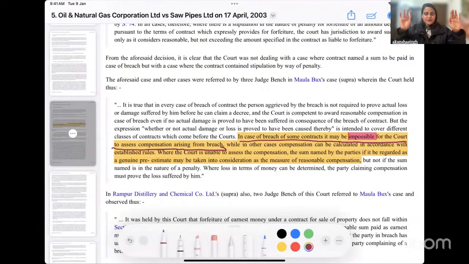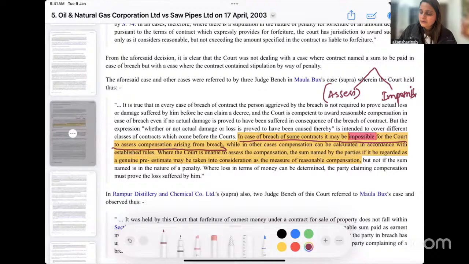So we have classified now breach in two categories. One is where the courts can find out and assess the damages. The other is where it will be impossible for the court to find out and assess the damages. What are these cases? We will come and talk about it. There's a question also that has come recently in DJS. But there is a classification that was done in this particular case of Molla Baksh, which has been quoted in this case of ONGC versus Saw Pipes, wherein the court is taking us to that particular red part of section 74 as to whether we need to actually prove loss or damages or not.